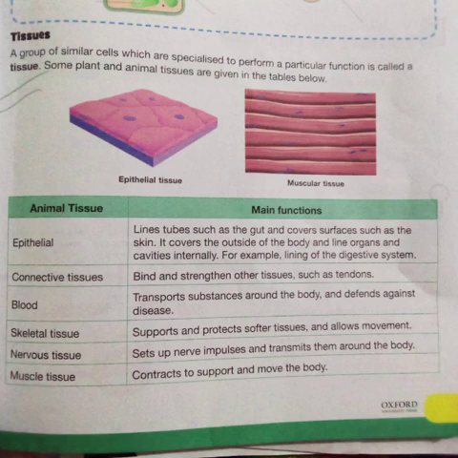Starting with animal tissues, epithelial tissues line tubes such as the gut and cover surfaces such as skin. It covers the outside of the body and lines organs and cavities internally, for example, the lining of the digestive system. Connective tissue binds and strengthens other tissues, such as tendons. Blood transports substances around the body and defends against diseases.